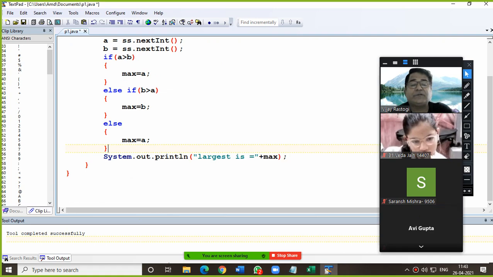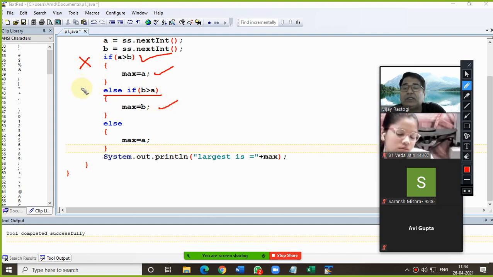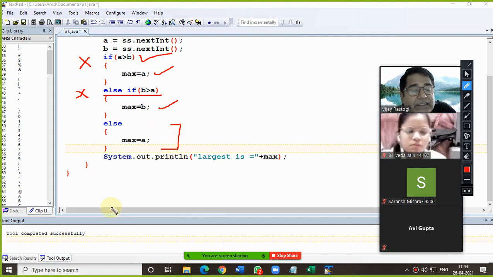Am I clear on this condition? If this condition is true, this part will execute. If this condition is true, this will execute. If both the conditions are wrong, then automatically the else executes. Am I clear on this?